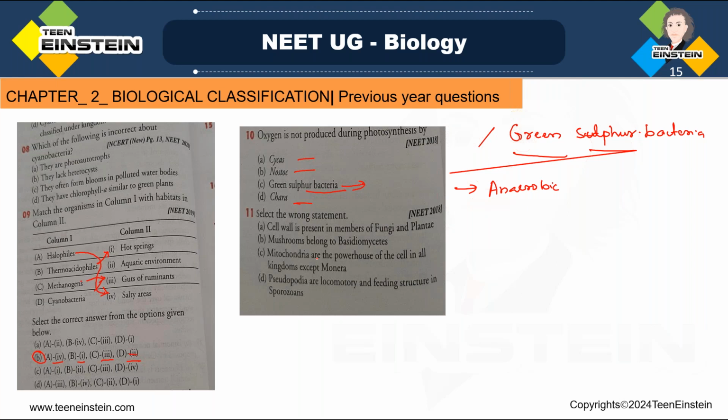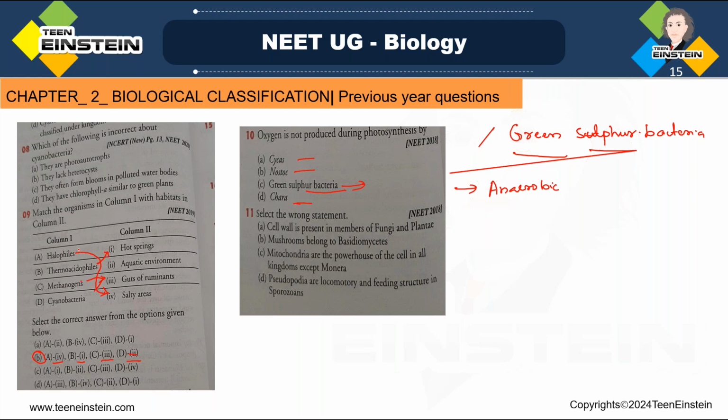From the introduction of that chapter itself, you have got many questions, but those will be almost direct questions, like which character belongs to which kind of classification, or who proposed that classification and which character he considered. But for Kingdom Monera, you should have a clear idea about its features, and you will get match type questions, matching column 1 and 2, and the characters of a particular type of organism.